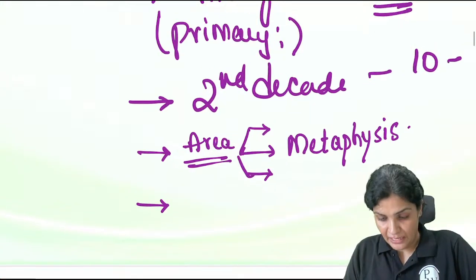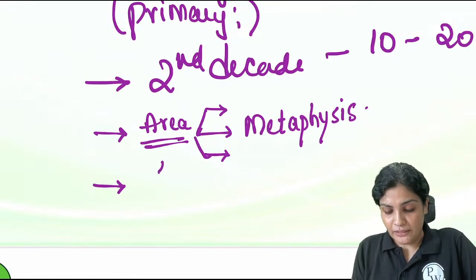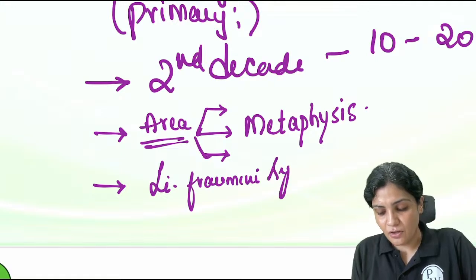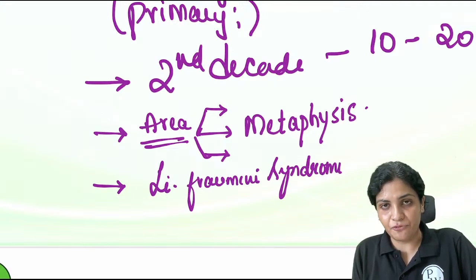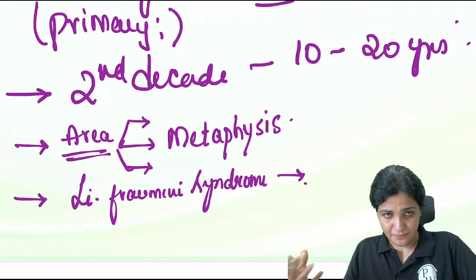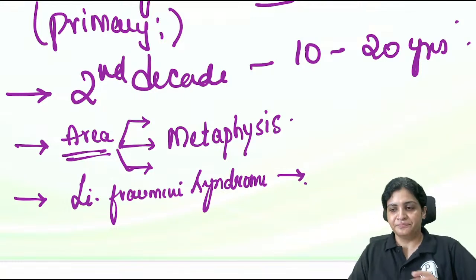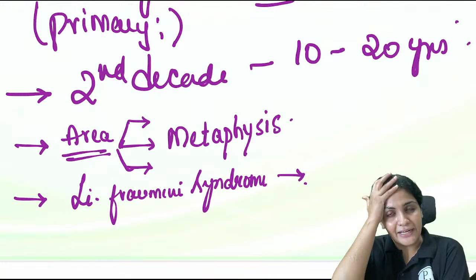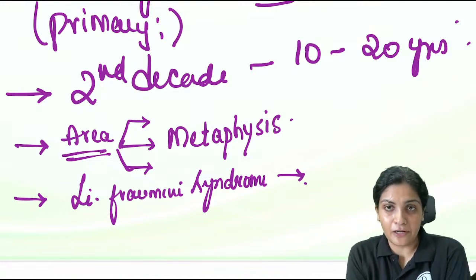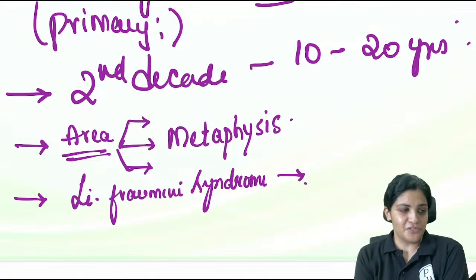And osteosarcoma is associated with the Li-Fraumeni syndrome. The association of osteosarcoma is with the Li-Fraumeni syndrome. Can you tell me one more tumor which is associated with the Li-Fraumeni syndrome? Yes, very good, Bharat. P53, exactly. So this could be an integrated question with pathology. That is why I have put it up here. Li-Fraumeni syndrome is P53. Very good.